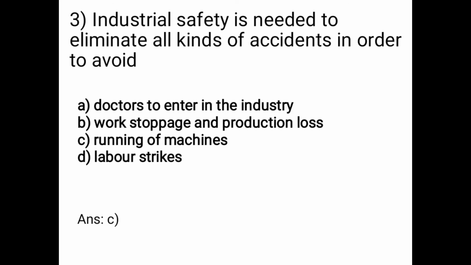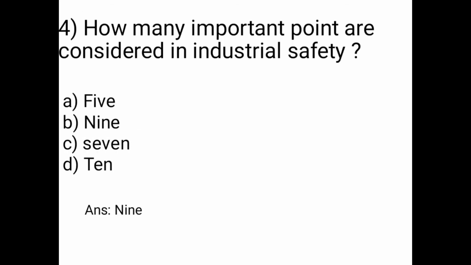Question number 3 is, industrial safety is needed to eliminate all kinds of accidents in order to avoid. Options are A is doctors to enter in the industry, B is work stoppage and production loss, C is running of machines, D is labor strikes. So our answer is option C, running of machines. Means industrial safety is needed to eliminate all kinds of accidents in order to avoid running of machines.